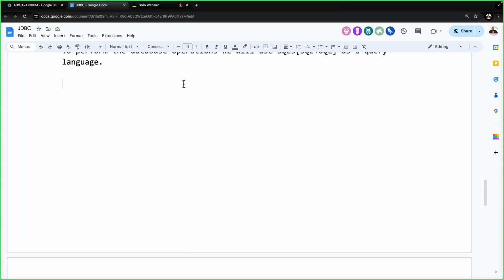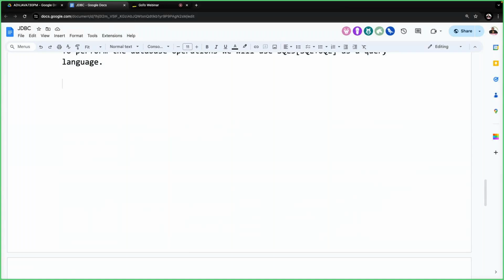A database is a storage area, a storage element to store data. A database management system is a software system. It is able to manage the data by performing database operations like create, read, update, delete, and so on. Got it? Then the second level definition. A database is a collection of interrelated data. But a database management system is the collection of interrelated data and a set of programs to perform the database operations.